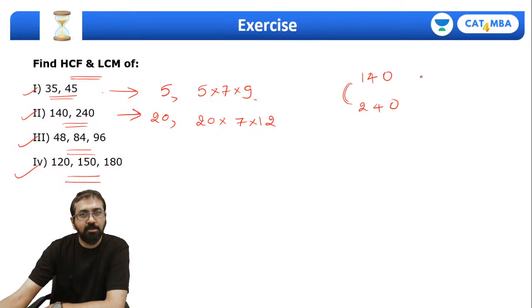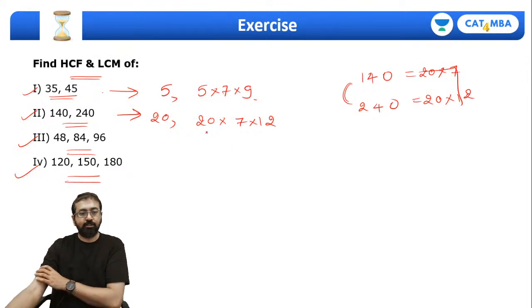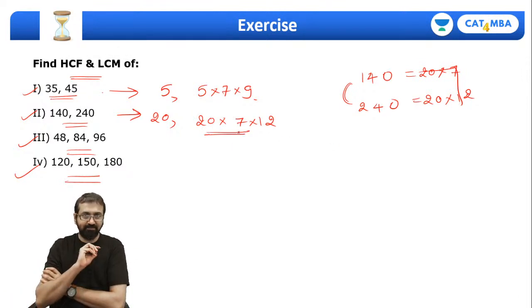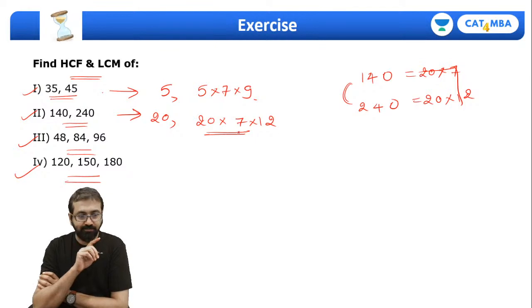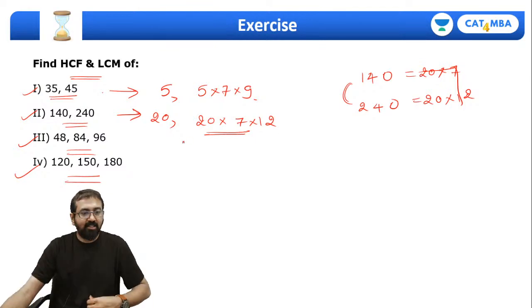So both the numbers are divisible by 20. So this is nothing but 20 into 7 and this is nothing but 20 into 12. So the LCM will be 20 into 7 into 12. So this is what I'm directly writing and this is what you should also be able to do. Yes, okay. Same way for these 3 numbers.